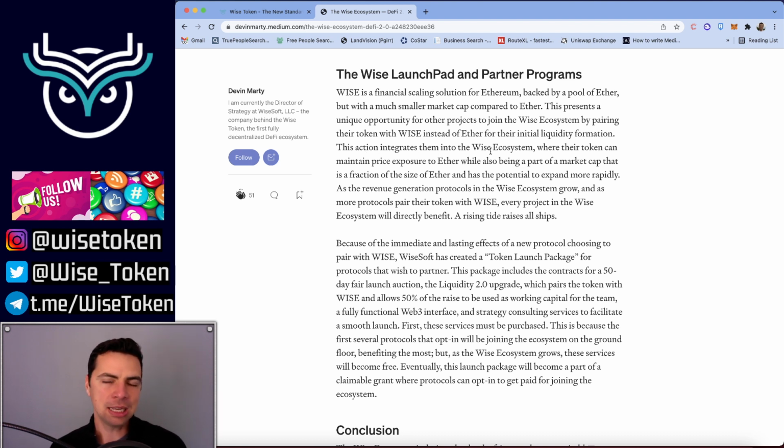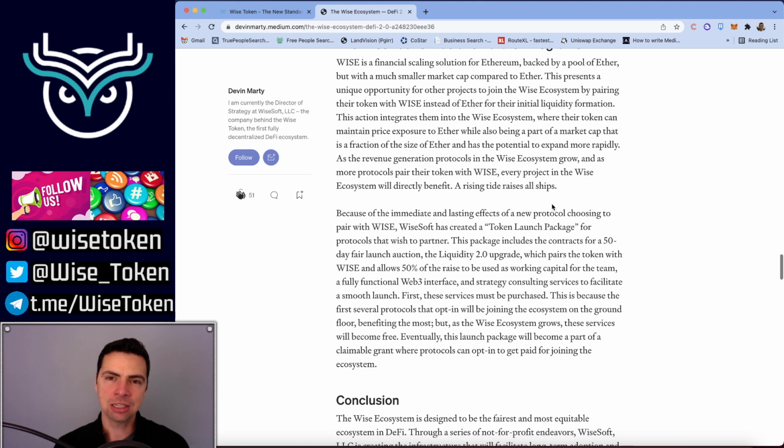This action integrates them into the Wise ecosystem, where their token can maintain price exposure to Ether while also being part of a market cap that is a fraction of the size of Ether and has the potential to expand more rapidly. Also, you have the safety of the price floor in Ether as well. So joining the Wise ecosystem in this way, you have limited downside risk versus Ether and unlimited upside potential. That is the idea. As the revenue generation protocols in the Wise ecosystem grow, and as more protocols pair their token with Wise, every project in the Wise ecosystem will directly benefit.